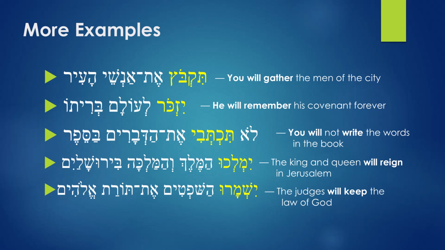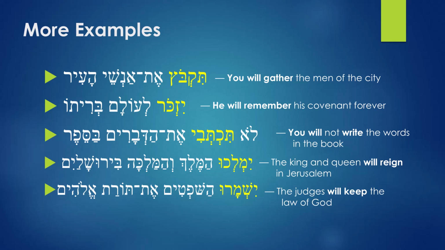Melech means king. After the verb, you have the subjects, the king and the queen. Birushalayim: you have the preposition be and Yerushalayim, in Jerusalem. So the king and the queen will reign in Jerusalem.